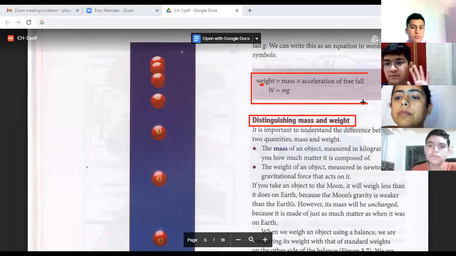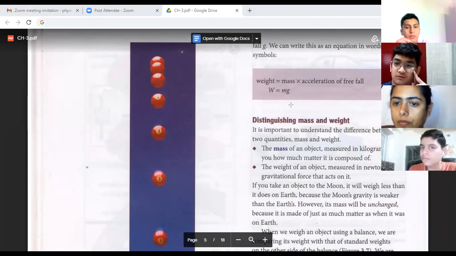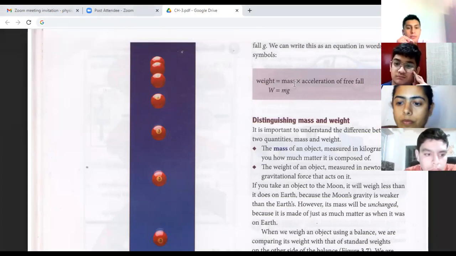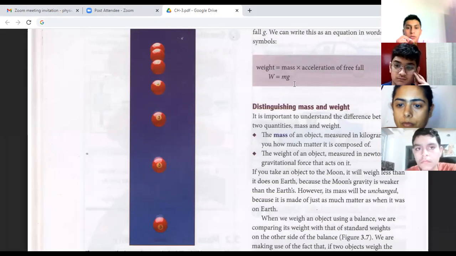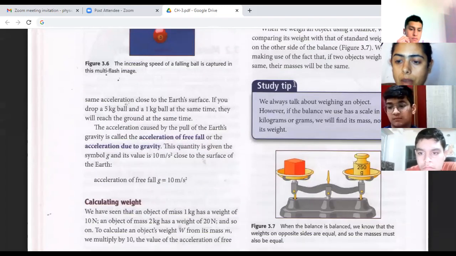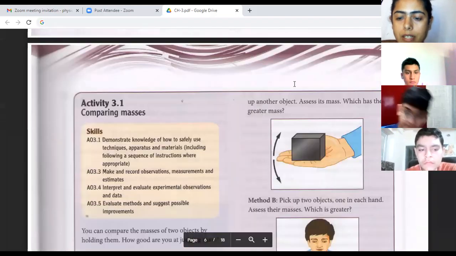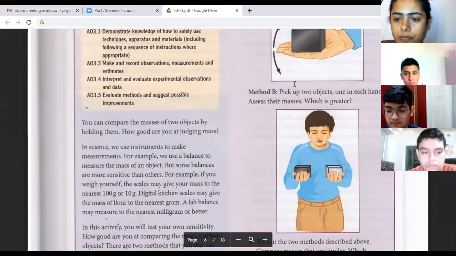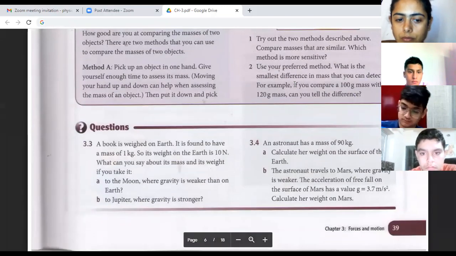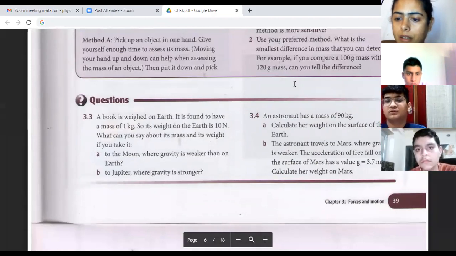Yes, Madhav. Now, for this, we can say that the difference between mass and weight is that mass is the amount of matter in a material, while weight is the measure of how the force of gravity acts upon the same object. Very good. Mass is the measure of the amount present in the body, and weight is the force which acts onto that body. Very well said. Any other difference, anyone? Mass measured in kilograms, weight measured in Newton. Fine.